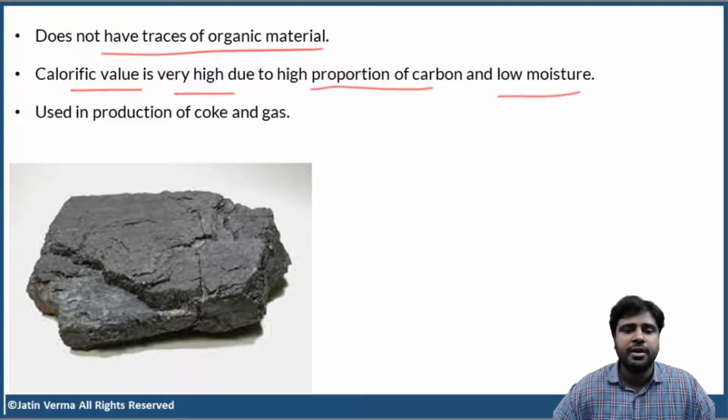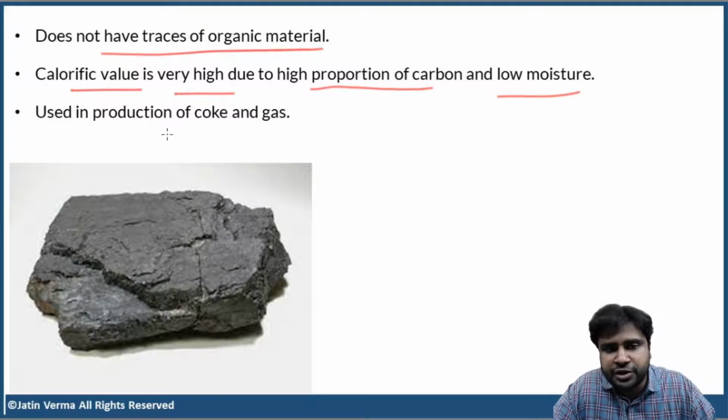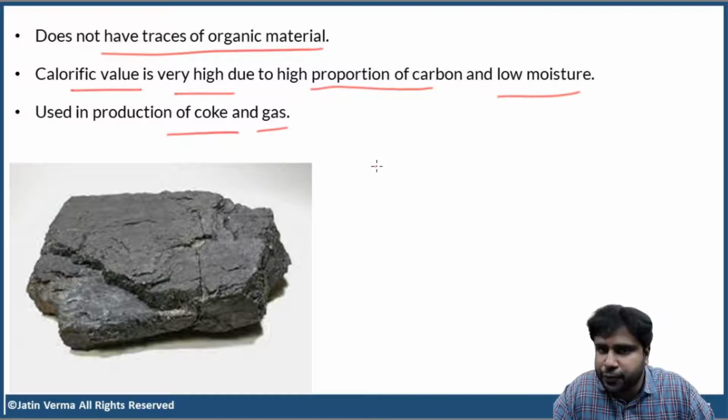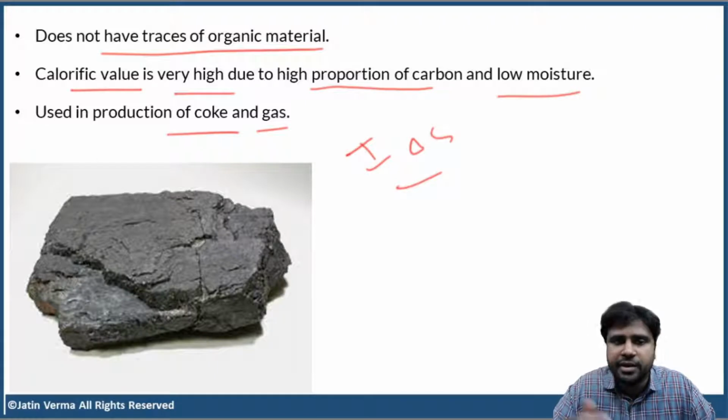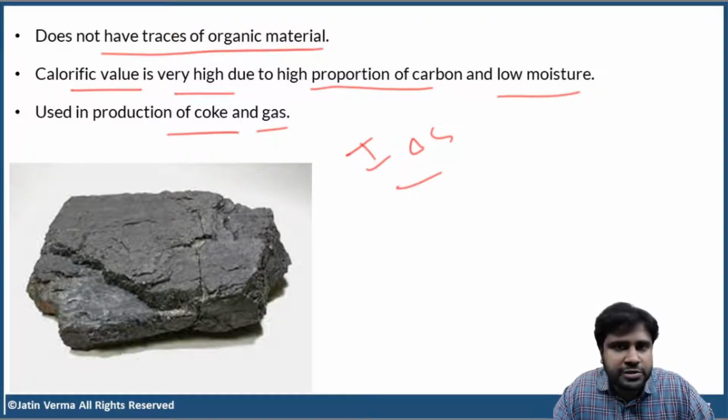Okay. Now, bituminous coal is used in the production of coke and gas. What do you mean by coke? Coke is a fuel that is used mostly in iron and steel industry. Okay. See, we have to subject all these materials to very, very high temperature in the furnace. Okay. So they use coke. Coke is a fuel. So kindly Google 1 or 2 points about coke after we are done with this session.